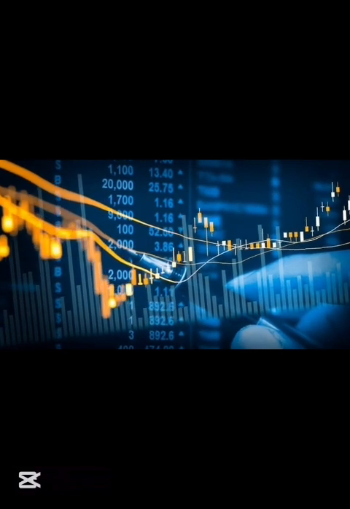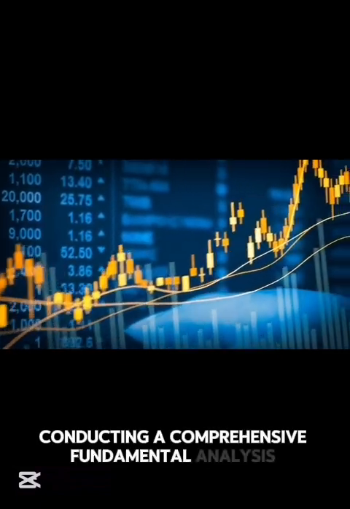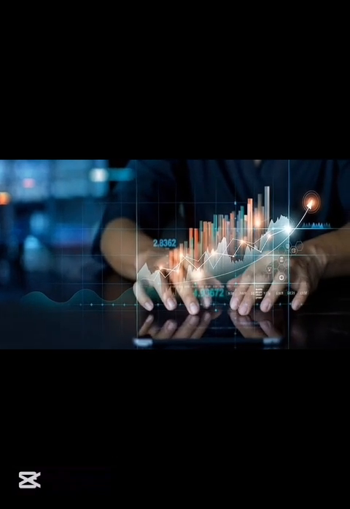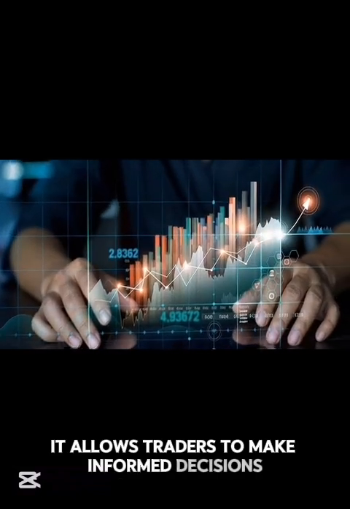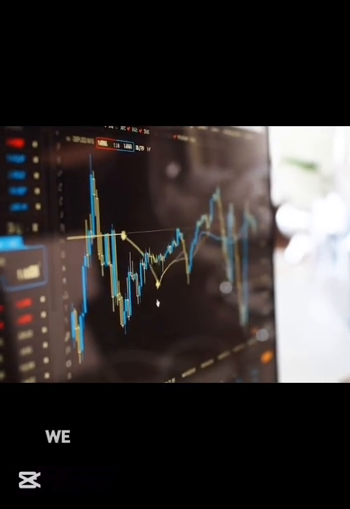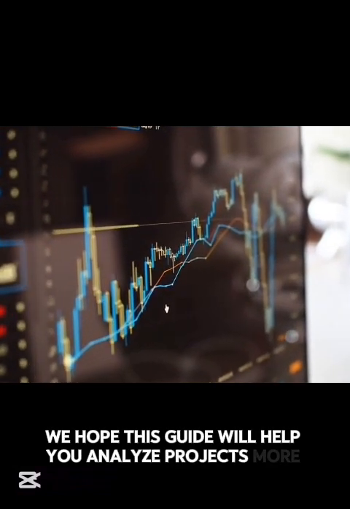In conclusion, conducting a comprehensive fundamental analysis requires time, research, and precision. However, it allows traders to make informed decisions and better understand the long-term potential of a cryptocurrency. We hope this guide will help you analyze projects more effectively.